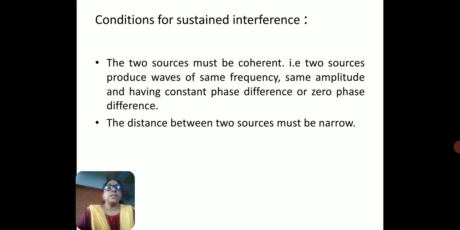Let us see the conditions for sustained interference. To get an interference, we need these conditions. The first one is that the two sources must be coherent. Coherent means the two sources must produce waves of the same frequency, same amplitude, and having a constant phase difference or zero phase difference. And also, the distance between the two sources must be narrow. And also, for bright and dark fringes, we need a monochromatic source of light.